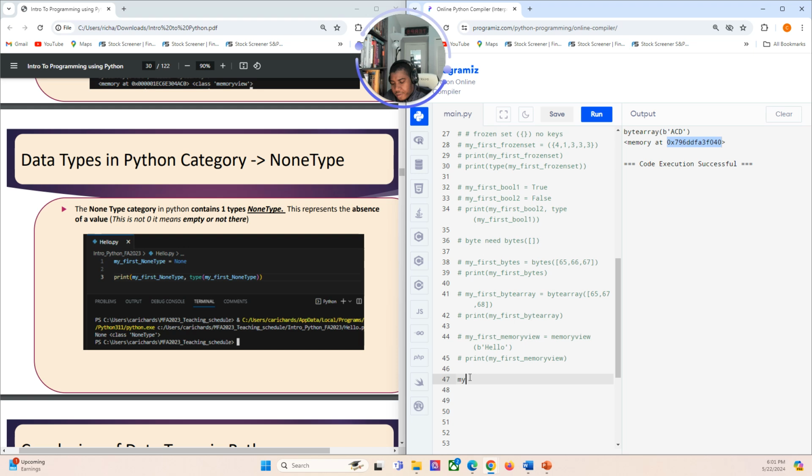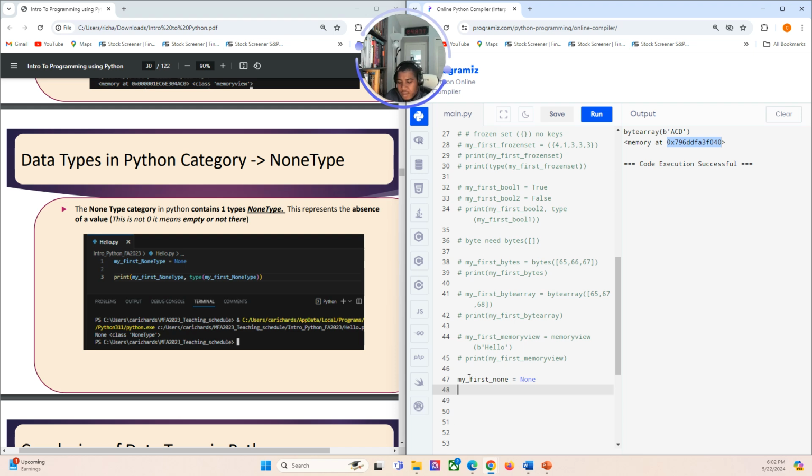Let's call this my first none equals None, capital N. You see these are reserved keywords, they turn blue. The functions will have some highlight as well, like type, bytearray, bytes, and memoryview. So this is your first none.